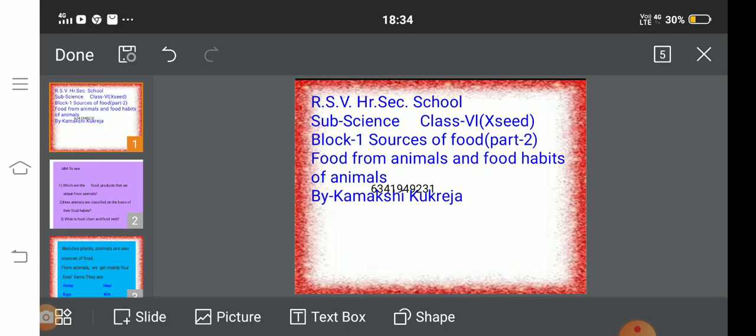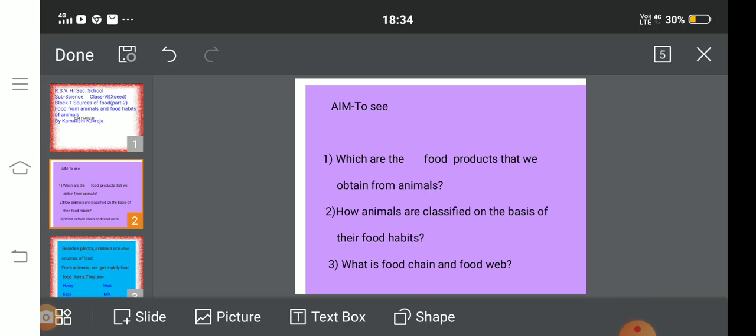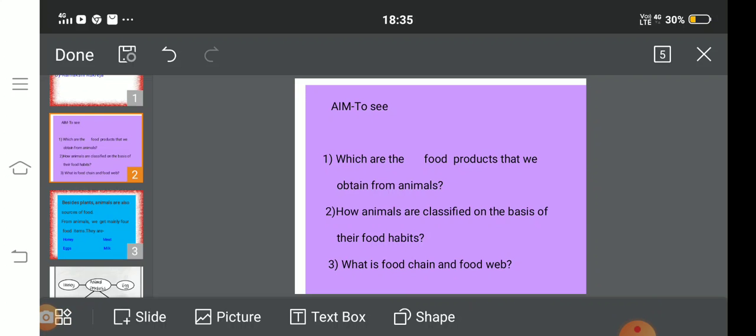Let us have a look on our aim. Our aim is to see number 1, which are the food products that we obtain from animals. Number 2, how animals are classified on the basis of their food habits. Number 3, what is food chain and food web?